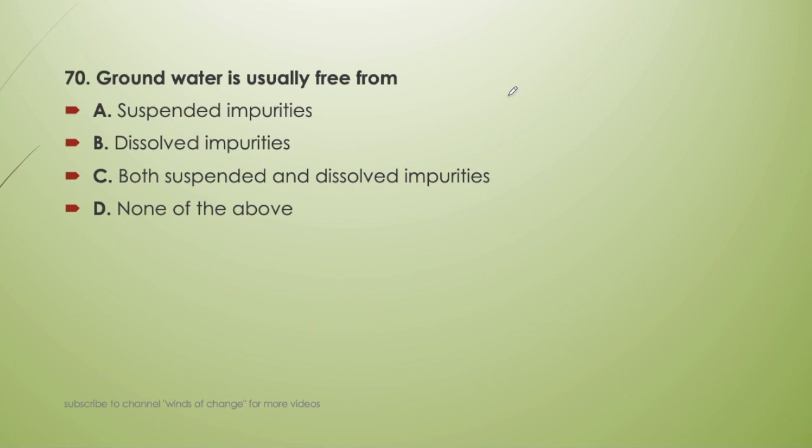Groundwater is usually free from suspended impurities, dissolved impurities, both suspended and dissolved impurities, or none of the above. So it is free from suspended impurities because suspended impurities are already filtered out in the ground. When we extract this water, these suspended impurities are not present, only the dissolved impurities can be present.